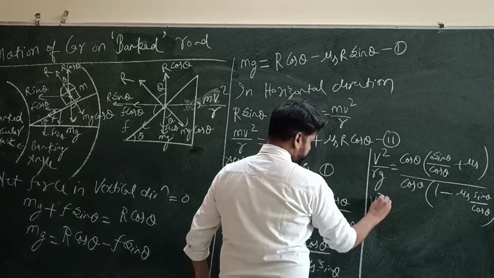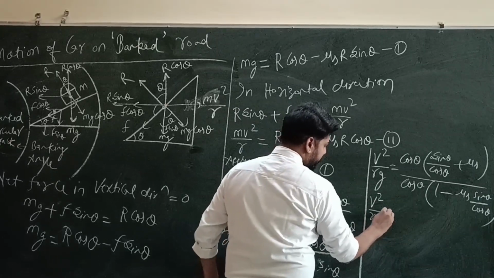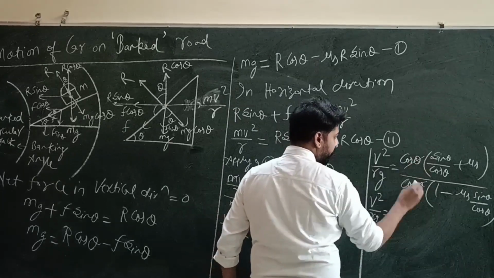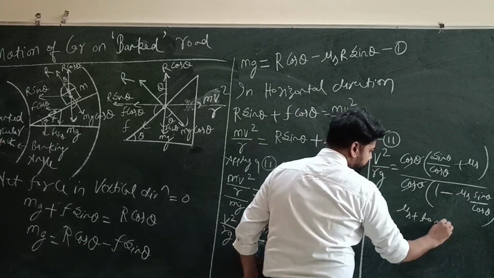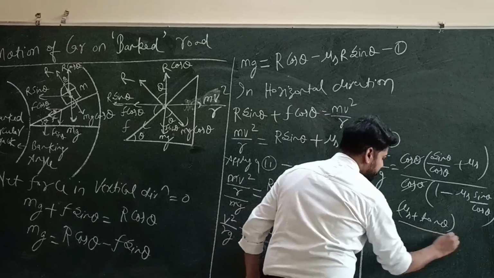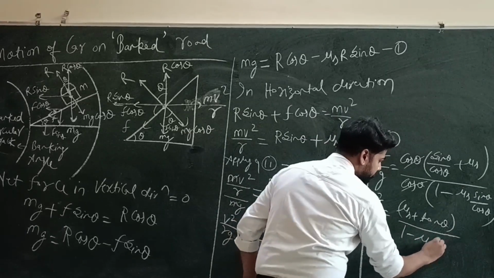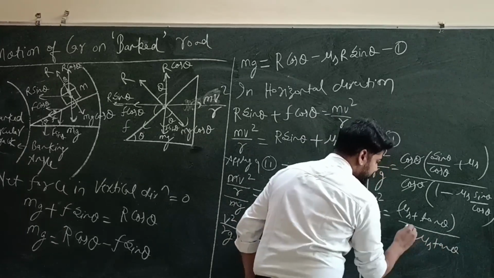So v square upon rg equals tan mu s plus tan theta upon 1 minus mu s tan theta.